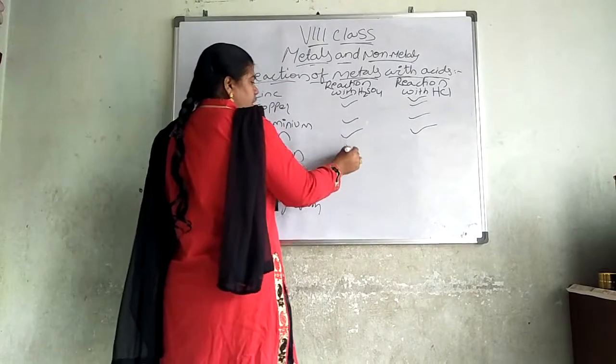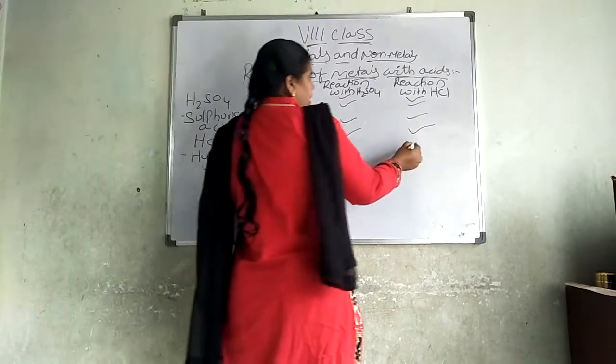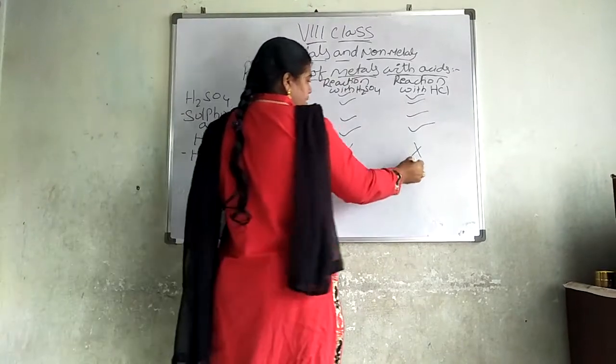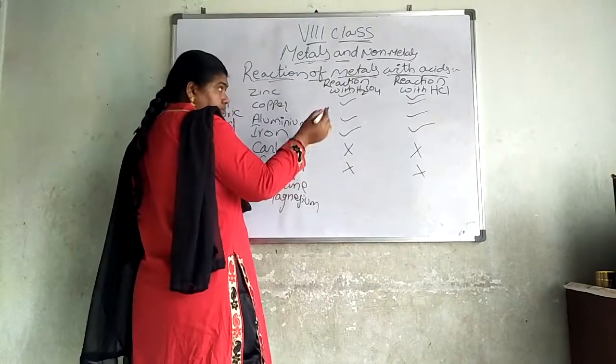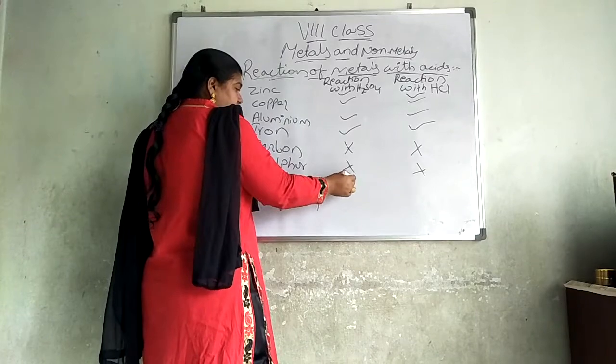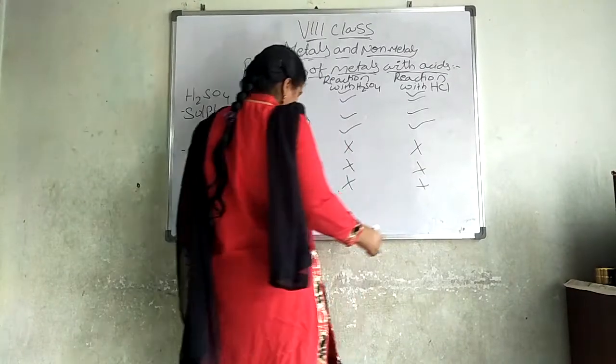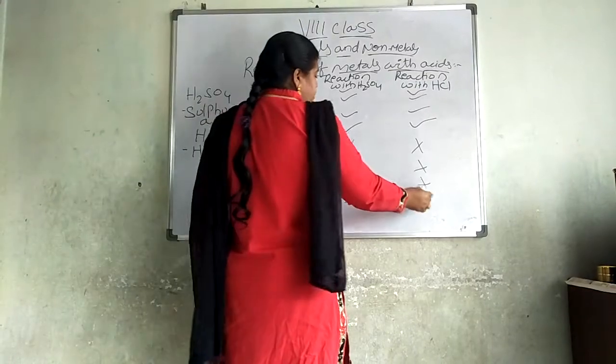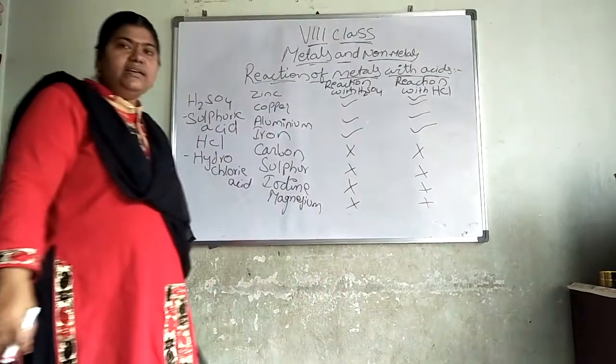Coming to carbon, carbon will not react with hydrochloric acid and sulfuric acid. Sulfur does not react with hydrochloric acid and sulfuric acid. Iron does not react with sulfuric acid and hydrochloric acid. Magnesium does not react with hydrochloric acid and sulfuric acid.